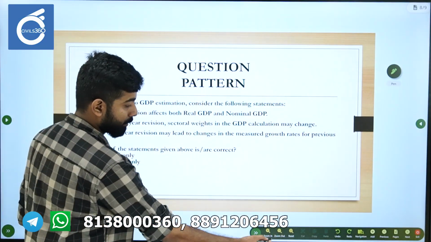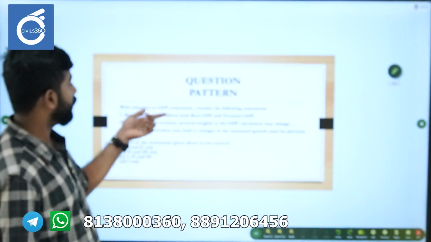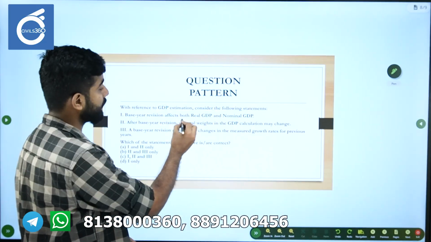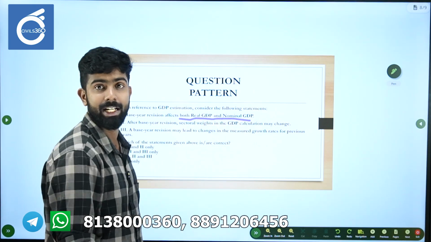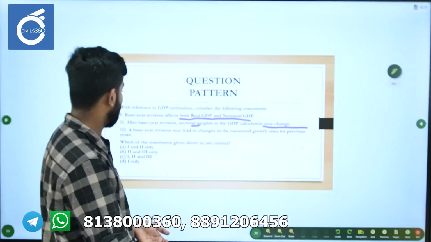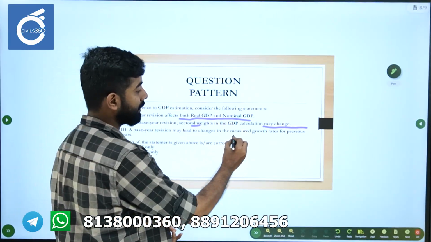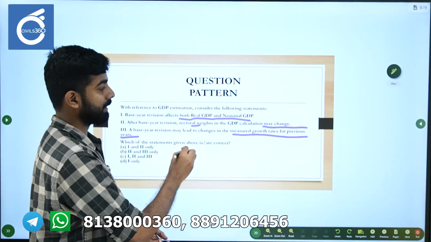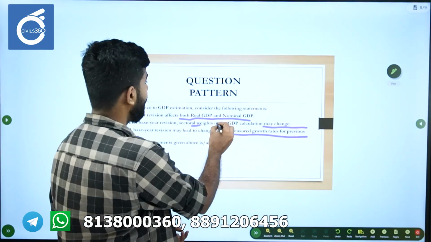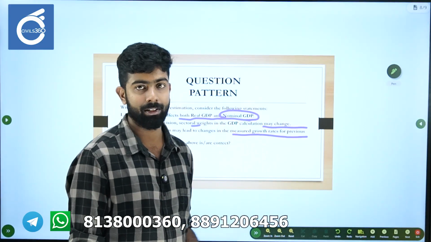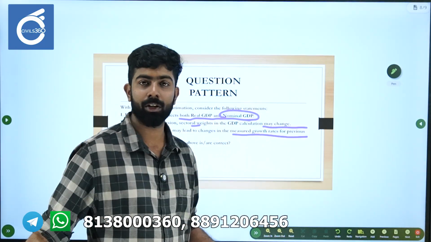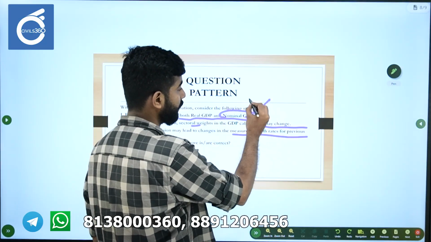So this is a question for you to try out. With reference to GDP estimation, consider the following. Base year revision affects both real GDP and nominal GDP. After base year revision, sectoral weights in the GDP calculation may change. A base year revision may lead to changes in the measured growth rates for previous years. First statement: does it affect nominal GDP? No, it doesn't. Base year does not affect nominal GDP because nominal GDP is measured on the basis of current market prices. So this statement is wrong.